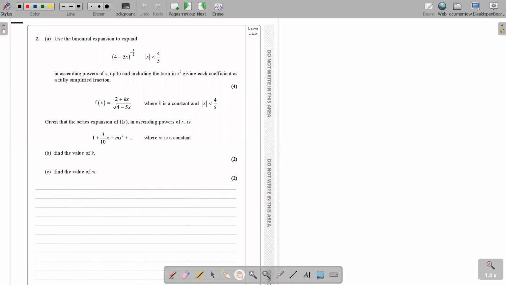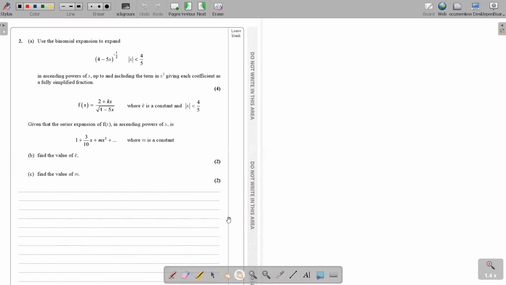Okay, so moving on to question number 2. Use the binomial expansion to expand (4 minus 5x) to the power minus half in ascending powers of x up to and including the term in x squared, giving each coefficient as a fully simplified fraction. Okay, so you'll have to help me here.